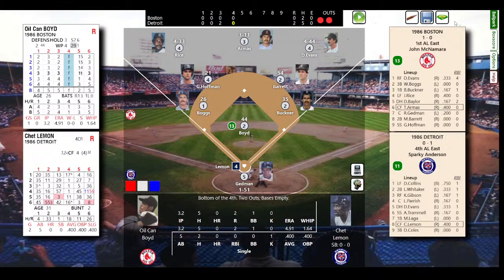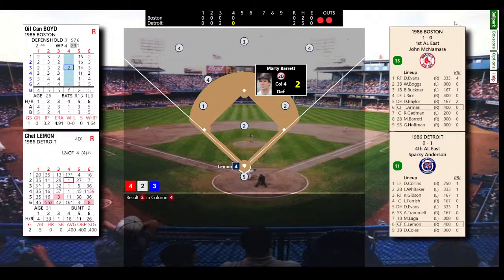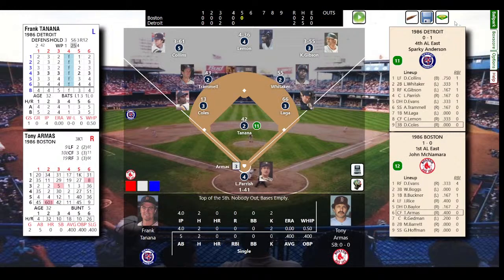And here comes Lemon. One for one today. Ground ball to Barrett. Makes the play. Some easy work for Boyd right there. It's a 1-2-3 inning after the tough third inning, and he shuts down the Tigers here. So top of the fifth: Tigers 2, Red Sox nothing.